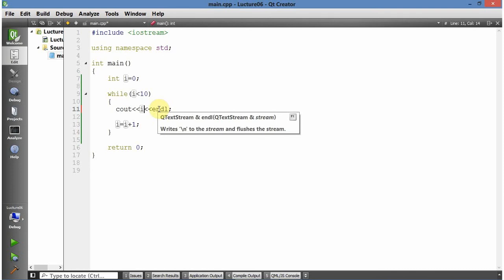To start, everything will be displayed on a new line now. I display this, and then I'm going to start a new line. I'll display the next one and start on a new line. So that's why I display I. What was I? It is 0. So I'm displaying 0 here, and then I start a new line.